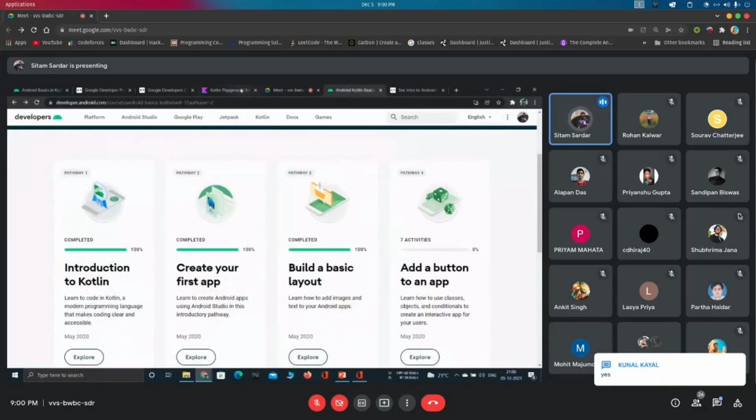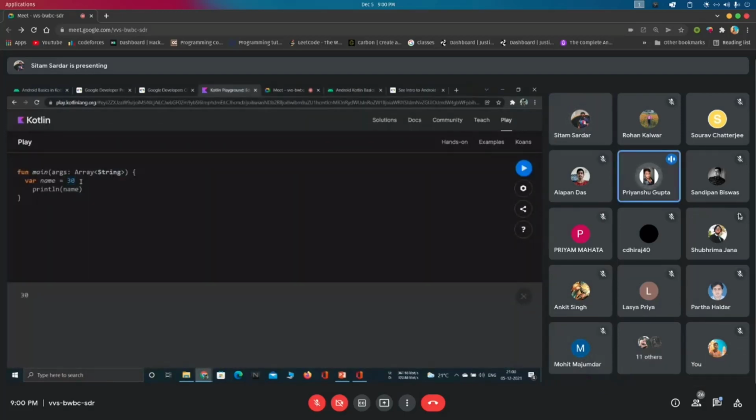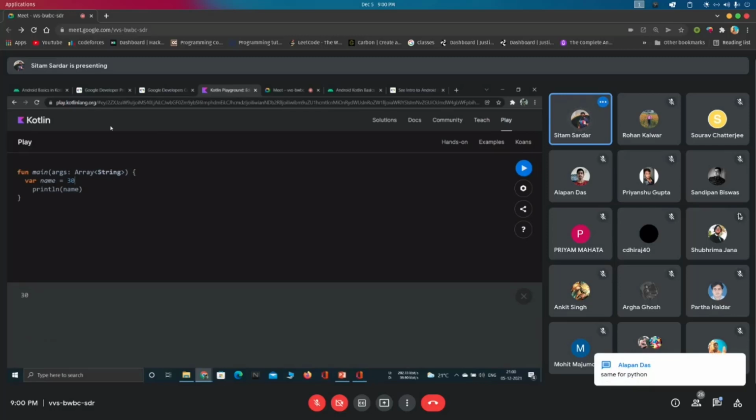Yeah, exactly that. Exactly that. It's like implicit typecasting. Exactly that, not implicit typecasting. It is the term type inference. It is the special functionality of Kotlin that's called type inference. Not only Kotlin, many other modern programming languages also follow this.